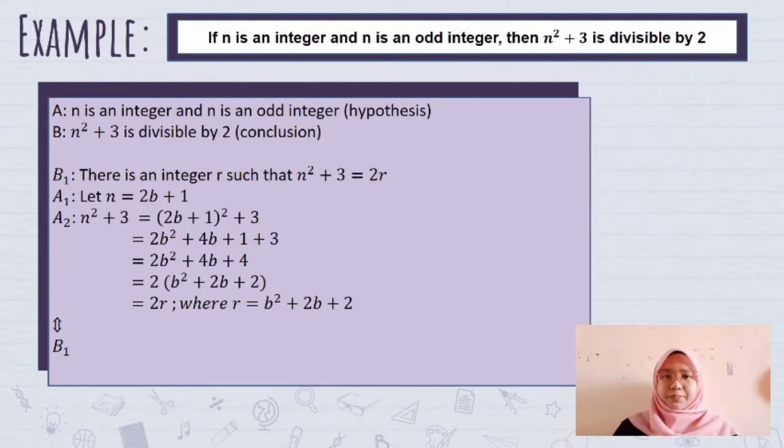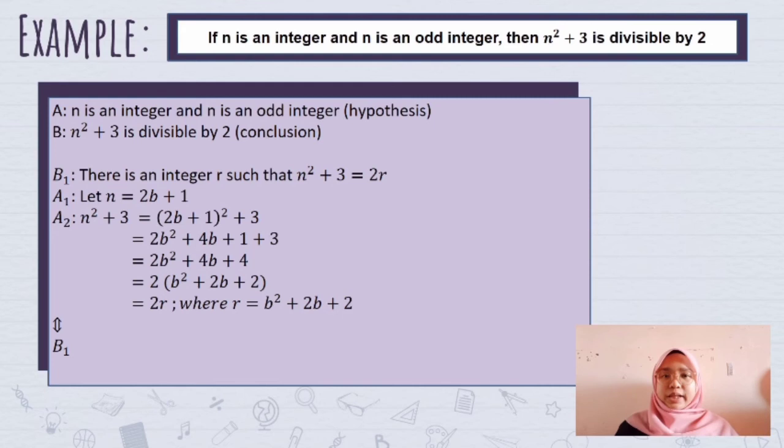Next example for the construction method, the question is: if n is an integer and n is an odd integer, then n squared plus 3 is divisible by 2. Firstly, we must declare the hypothesis and conclusion, A for hypothesis and B for conclusion. From this question, the hypothesis is n is an odd integer, and the conclusion is n squared plus 3 is divisible by 2. The key question is, how can we show that n squared plus 3 is divisible by 2? For B1, there is an integer r such that n squared plus 3 equals 2r.